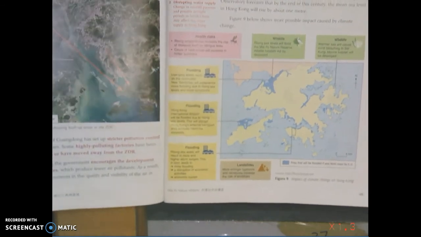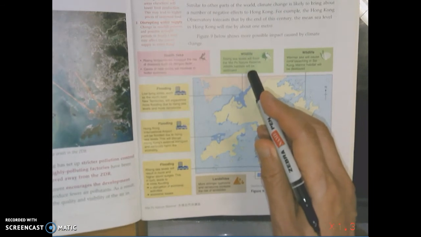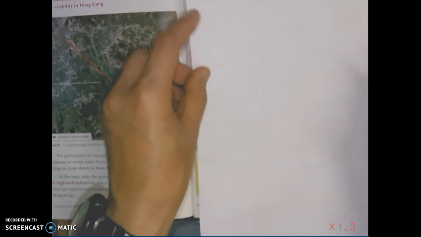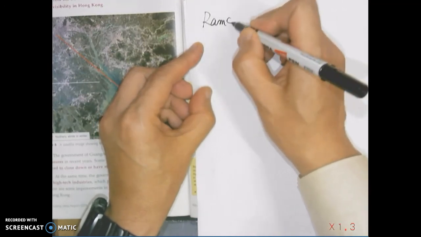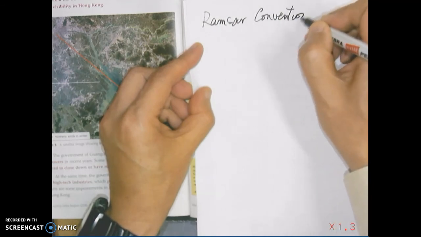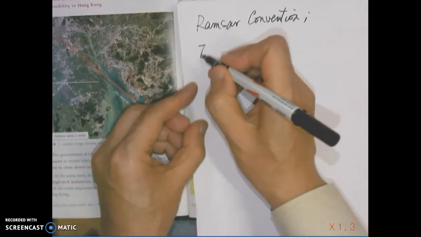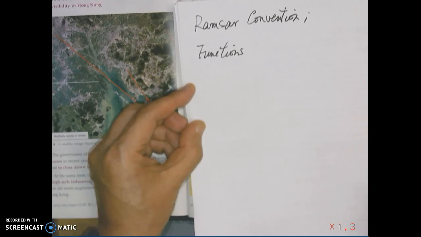But besides the 4 categories or 4 spheres of physical geography, another very important topic is about the first 3 boxes. It talks about the nature reserve, and it involves a very important convention we have signed with the international body. We have the Ramsar Convention. And of course, there should be some important functions, and these functions are important to the living standard of people in Hong Kong or in the rest of the world. Functions of wetland.